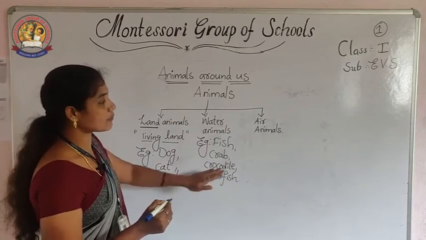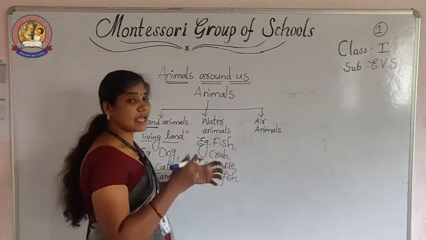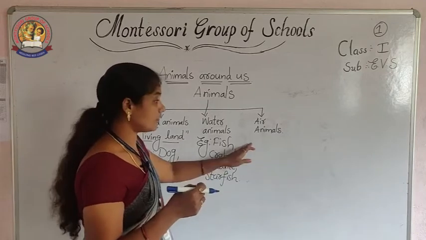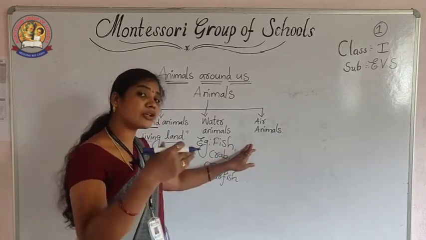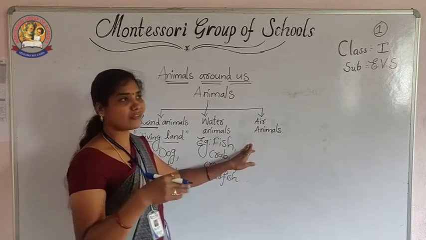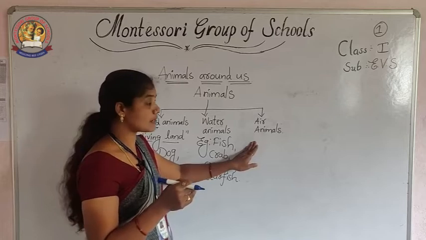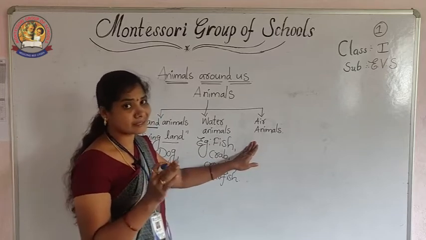Okay. Next, coming to the air animals. The animals which are spending a lot of time in the air. For example, you take birds. Birds are flying in the air, but where do they live? On the trees, in the nest.